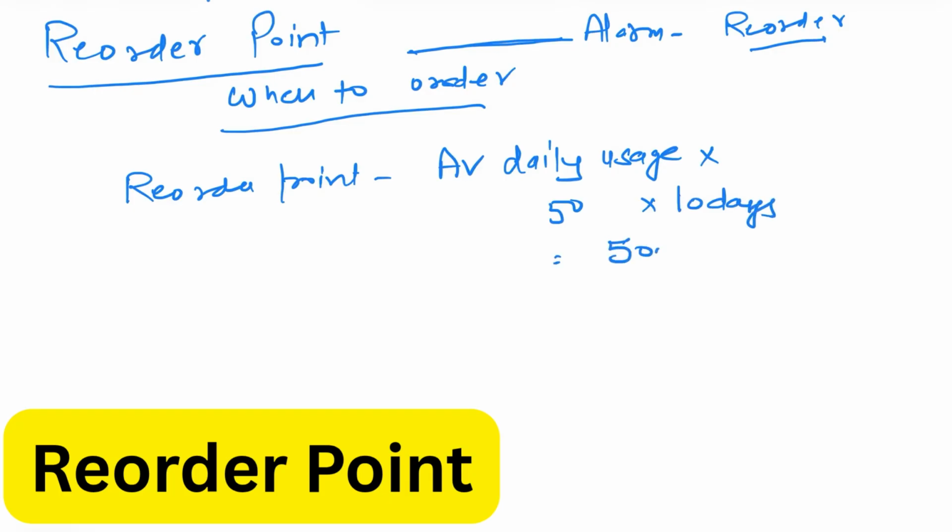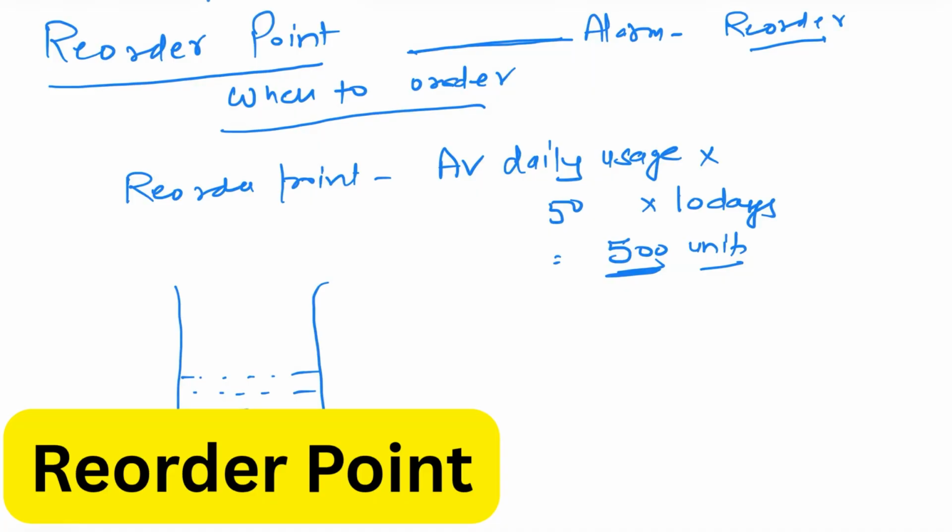That when you have a stock of 500 units, it is the right time for you to place the new order. Because by that time, the new order will come. Till you receive the new order, you can use these 500 units for your production. Agree? So let's see, I have a bottle here. And in this, I have 500 units.